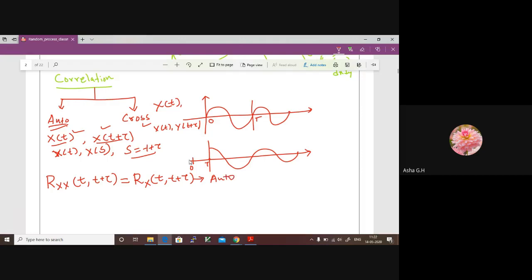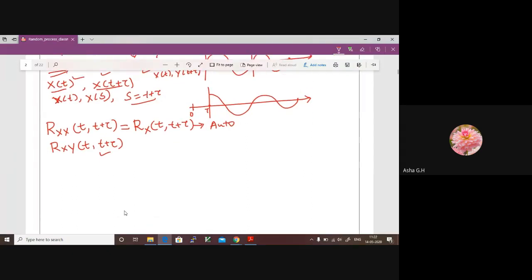Now, how do we represent cross correlation? Cross correlation is the correlation between two random variables x and y, x at time t and y at time t plus tau. This is how we represent cross correlation. So I think the autocorrelation and cross correlation functions are clear.